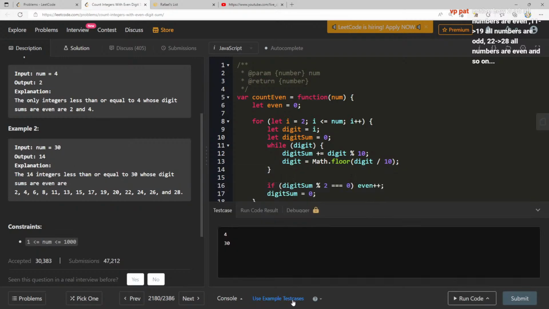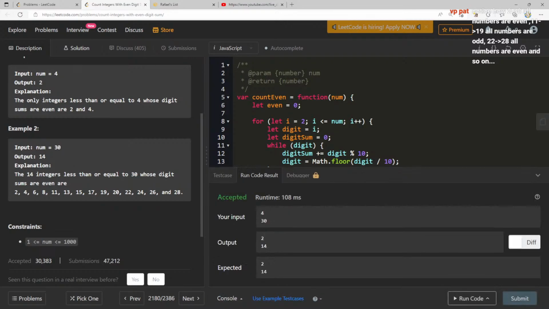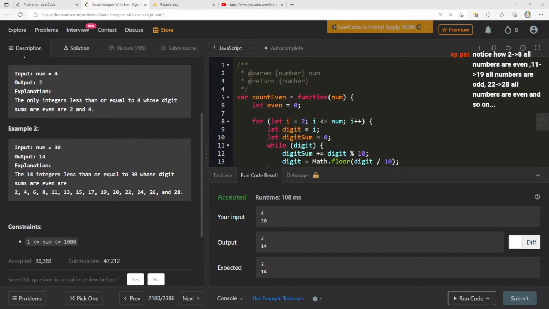Right, no, that's probably it, right? That's the pattern. Let me remove that chat box a little bit lower here. Let's get this going right here. Nice. Notice how 2 through 8, all numbers are even.